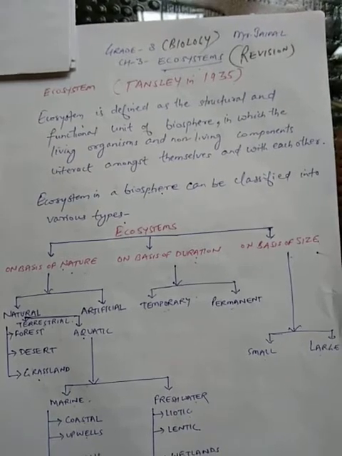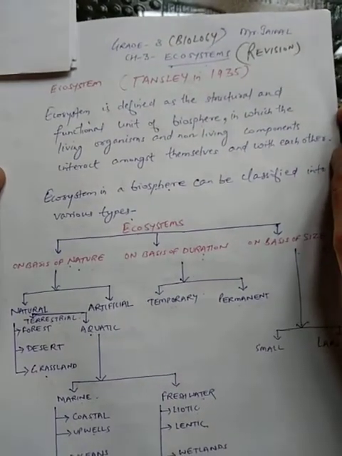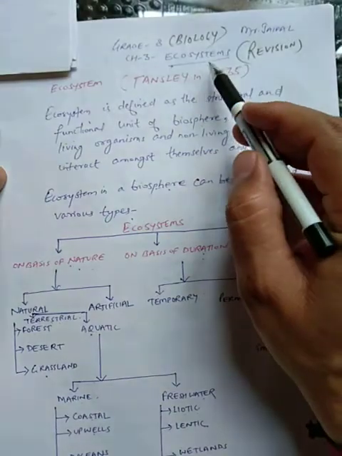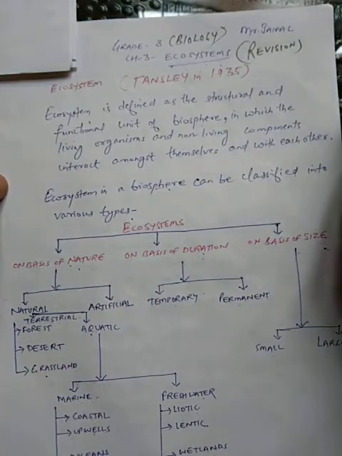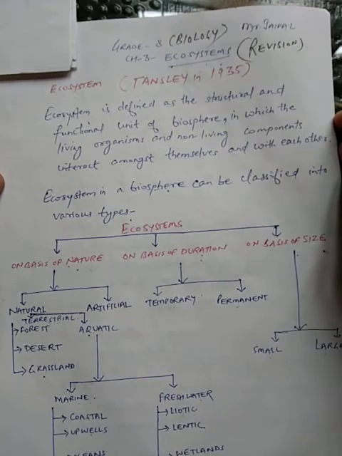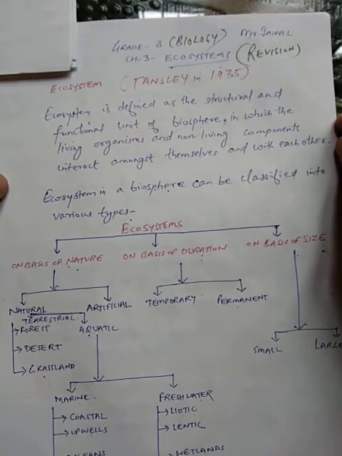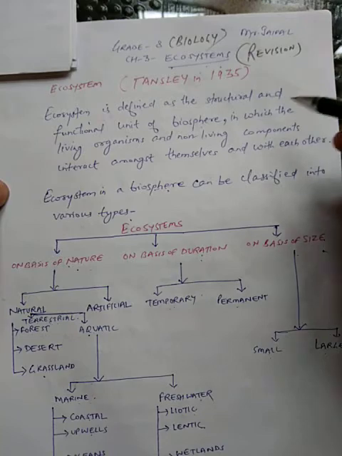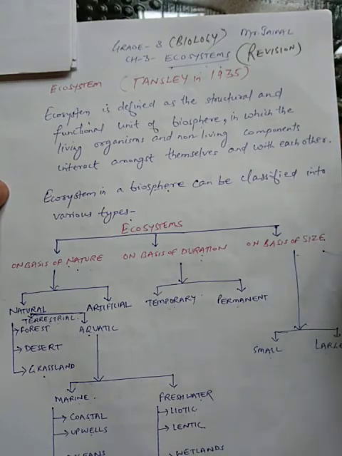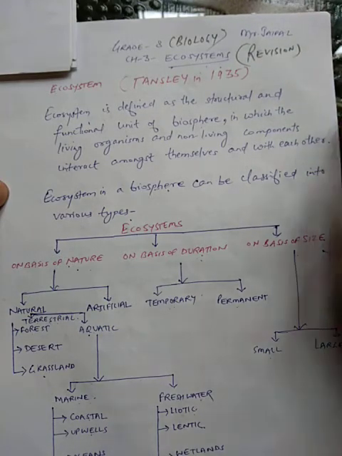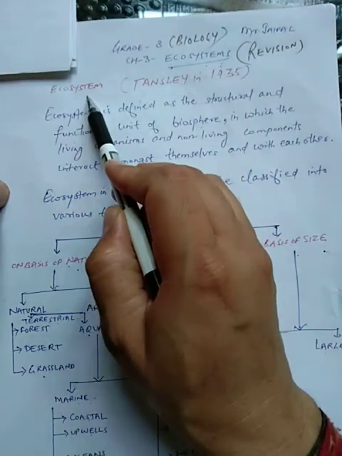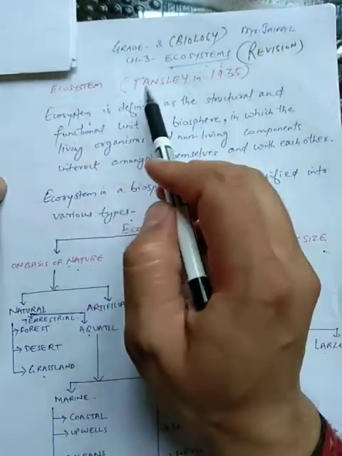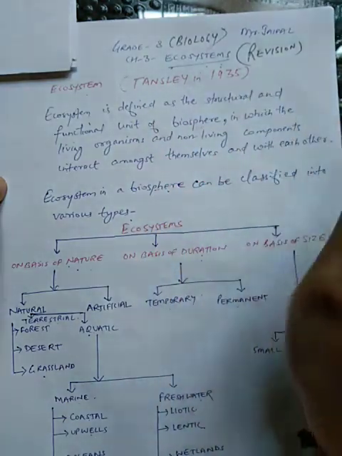Hello students, today we are going to revise chapter 3, that is Ecosystem, of class 8 biology. As you know, we have already completed the revision of chapter 1. Now today it's the turn of chapter 3. Students, the name of the chapter you can see is Ecosystem. This term ecosystem was first coined by Tansley in 1935.